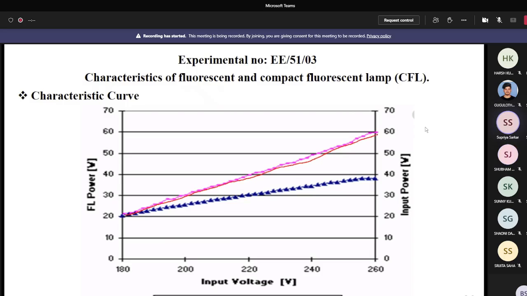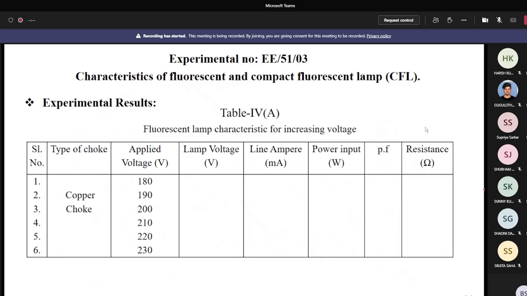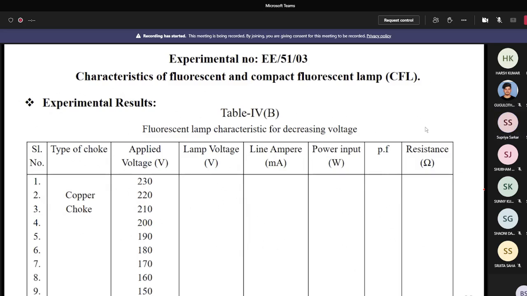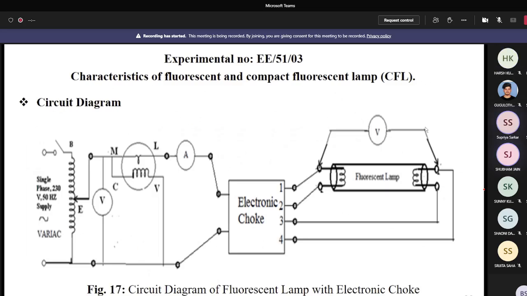It may be because loss is less. That's why it is somehow below the aluminum characteristic. Okay. Is it clear to everybody or not? Hello. Yes, sir, it's clear, but it's too late.